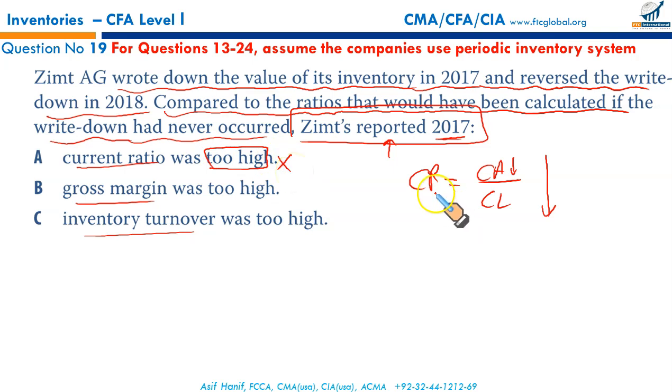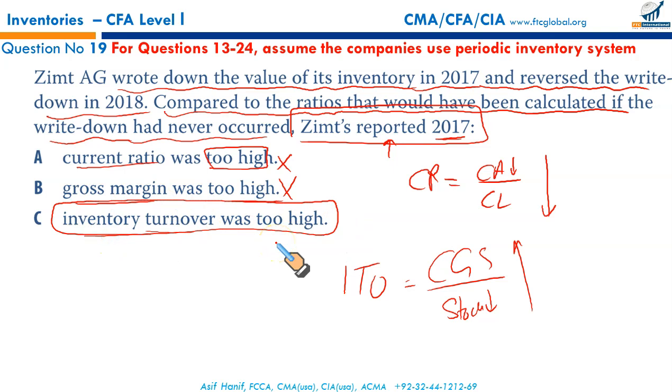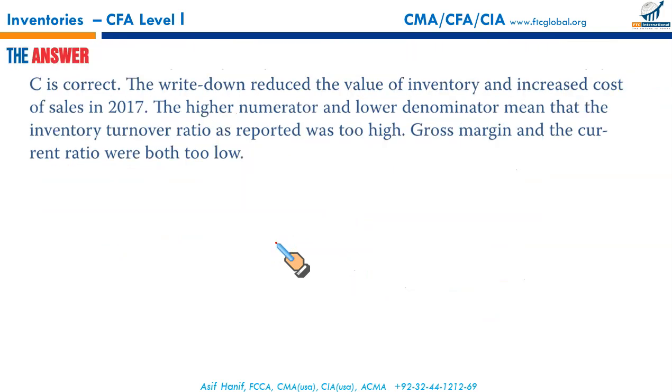Next aspect. Since we have written down the inventory, this write-off is charged, considered as a loss. So your gross margin will be lower as well, not high. Then it left only C. Let us convince ourselves. We know inventory turnover is equal to CGS upon average stock. Since stock was written down, the stock number was lower. Having a lower denominator means the ratio would be high. So inventory turnover was too high as reported in 2017. That makes C the correct option.